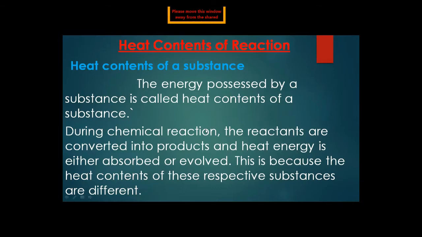During a chemical reaction, the reactants are converted into a product. We all know how the reaction will occur. The reactants react together and are converted, meaning they form a new thing. And the heat energy is either absorbed or evolved. During the chemical reaction, two processes occur: evolved or absorbed, meaning an endothermic or exothermic reaction. Either they are taking in heat, or they are releasing heat.